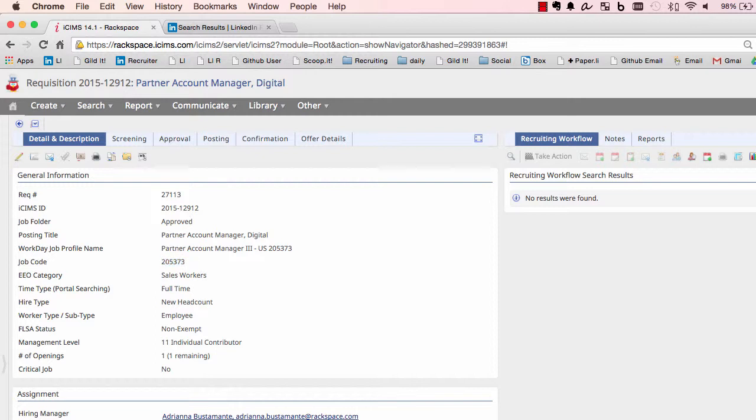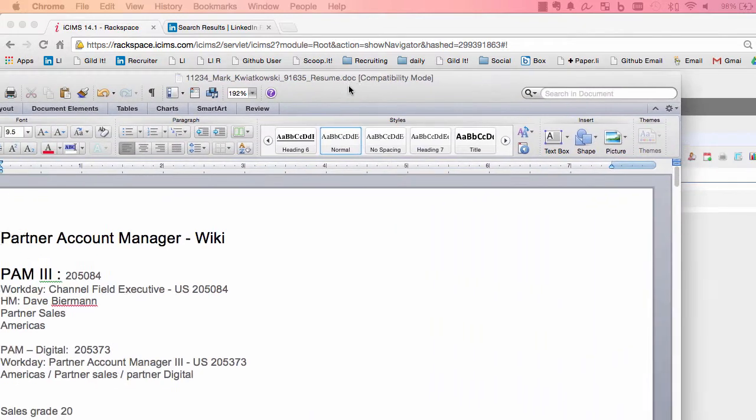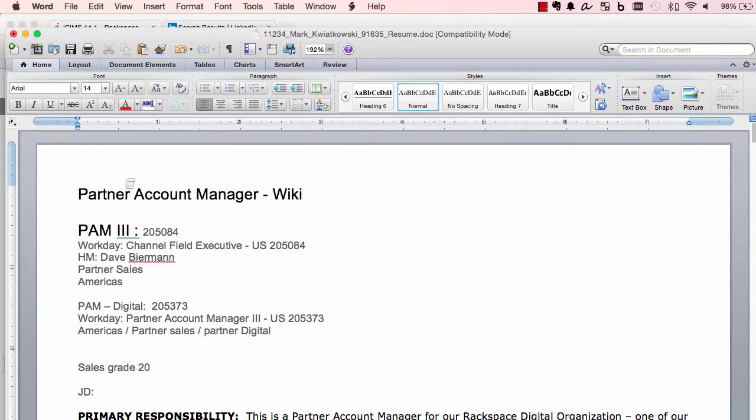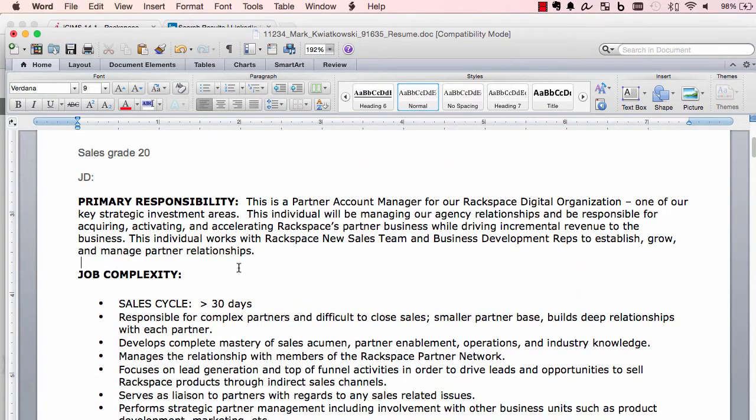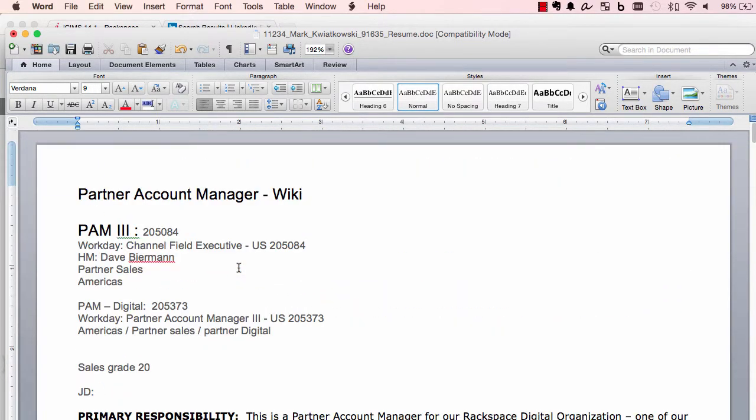And then I'm going to start gathering just some basic information that I need to know so I don't have to keep hunting for it. I'm going to cut and paste it into Microsoft Word. Eventually we're going to get a wiki for this, but there's the job codes. I'm going to collect any different job codes I have, who the managers are, the reporting structure, America's partner sales, digital, and then also the job description, right? These are everything I need to do to learn about the position.